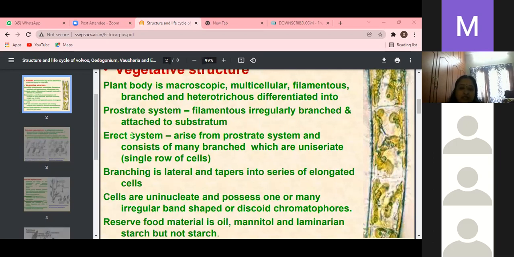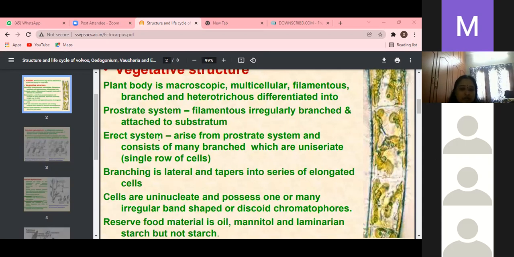The second system is called the erect system, or another name, the projecting system. Both names are the same. Creeping or prostrate, erect or projecting.